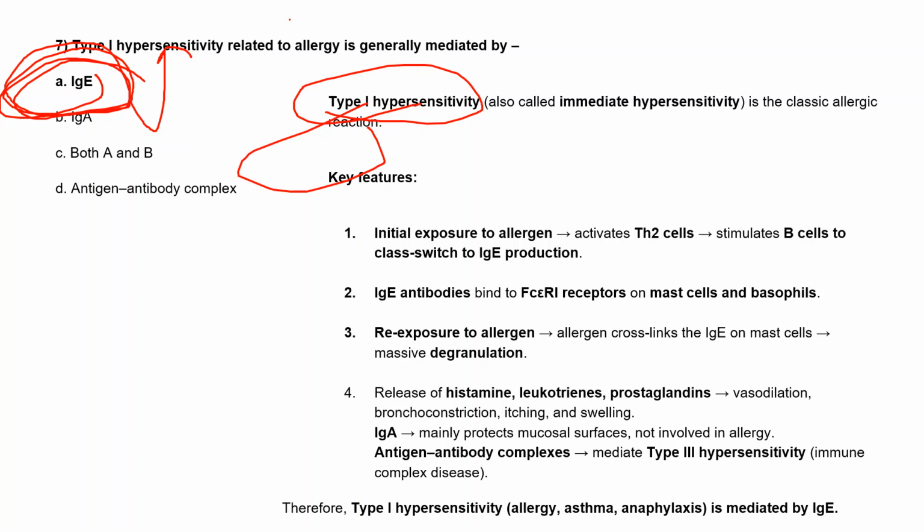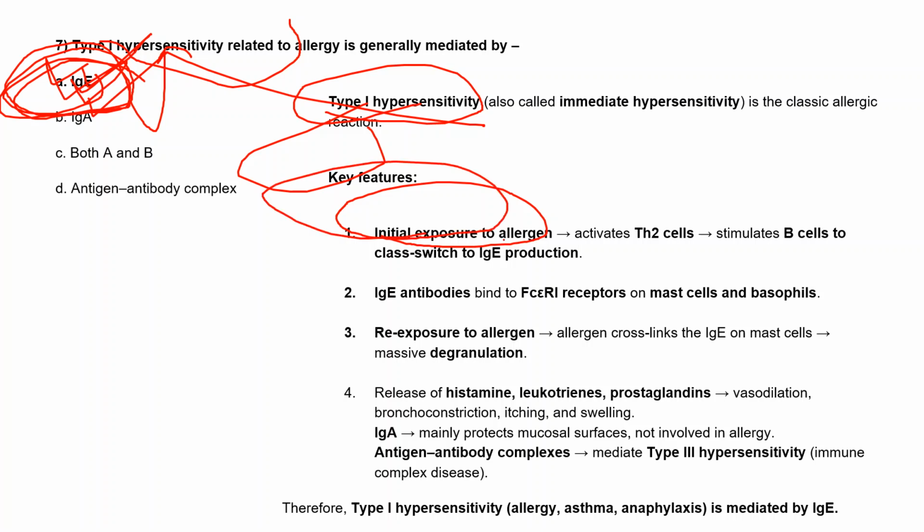And we know that for allergy, which antibody is famous? Only the IgE antibody, because these are the antibodies mostly present on basophils and mast cells. So whenever there is an initial exposure to allergen, it will activate T helper 2 cells.